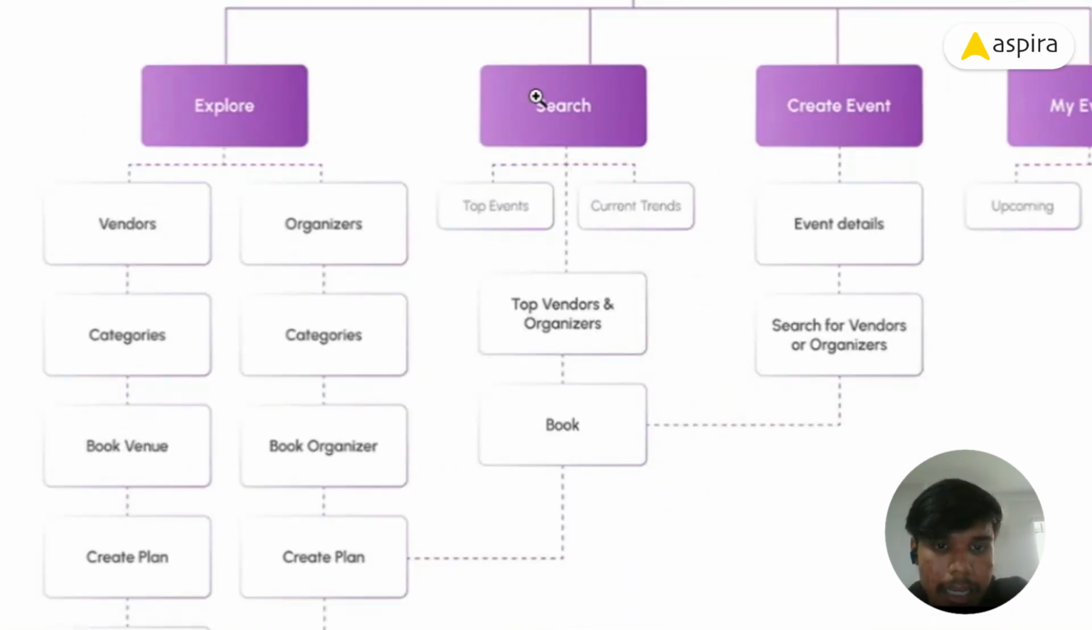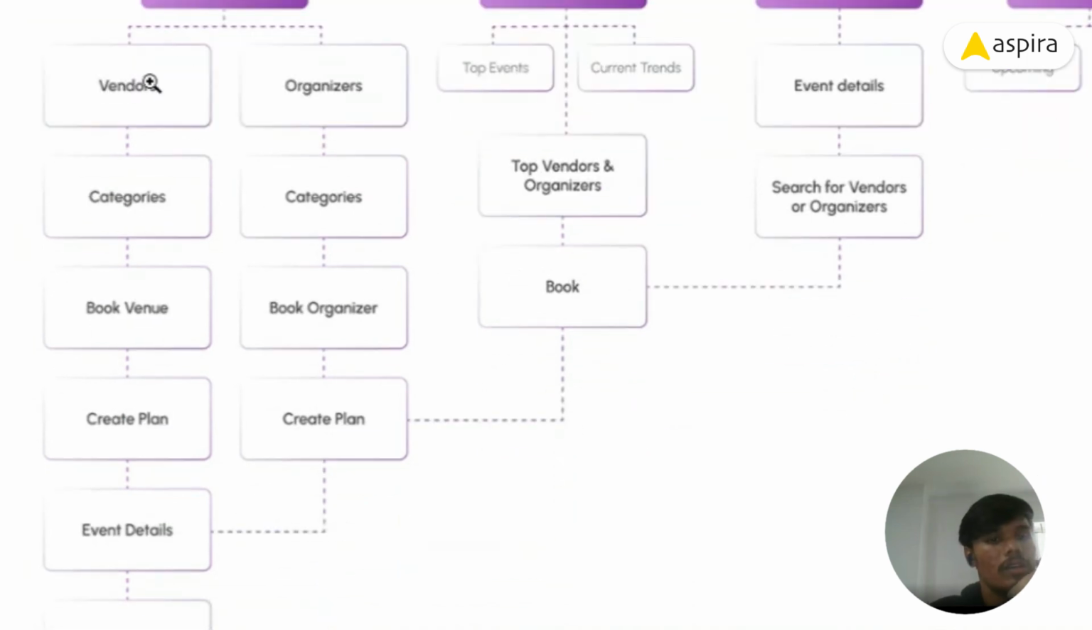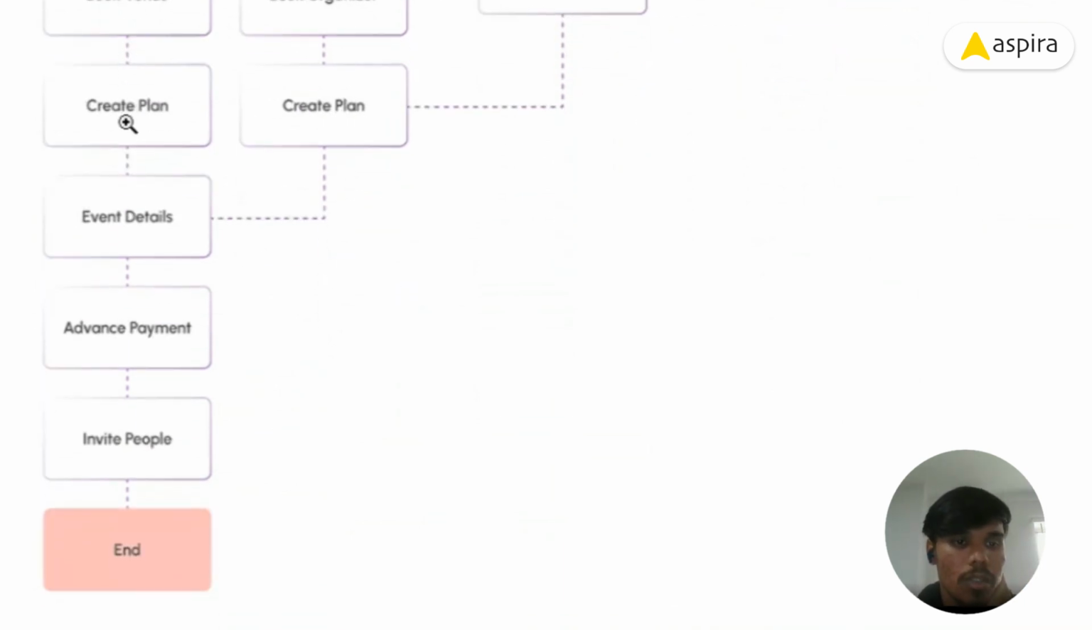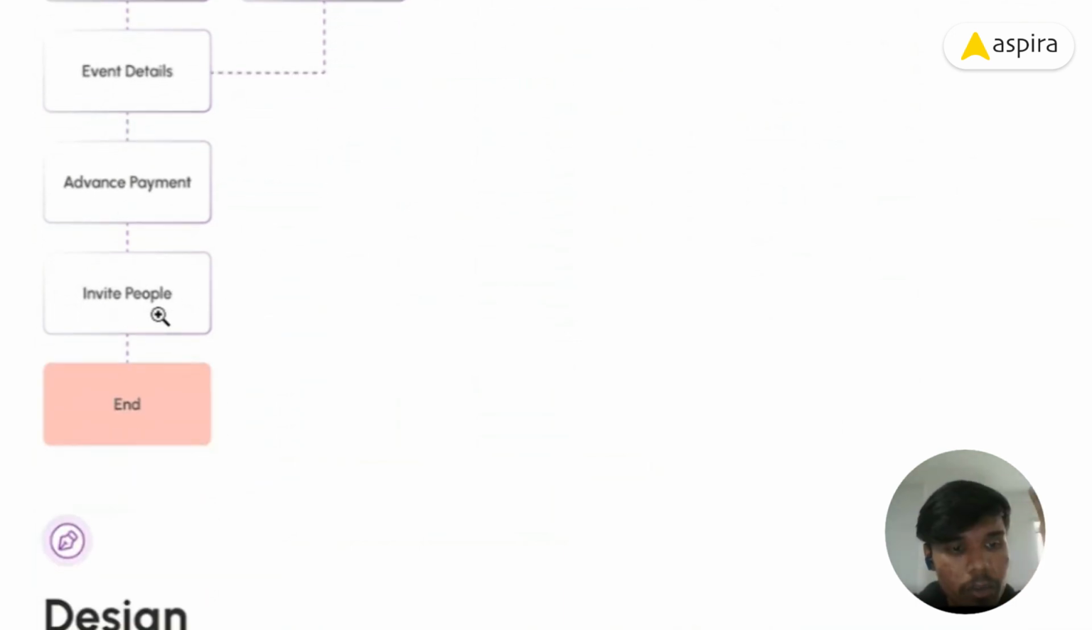There are Explore, Search, and Create Event, and My Events in the bottom navigation. There are 2 categories in the Explore page: vendors and organizers. With the help of organizers, we can plan our event. Without them, we can create our event on our own by clicking vendor categories, booking a venue, and creating a plan. We put in the event details, make an advance payment, and can also invite our friends in the app.